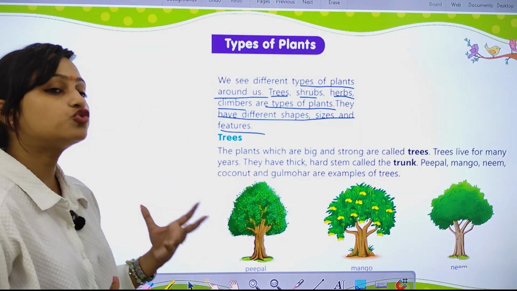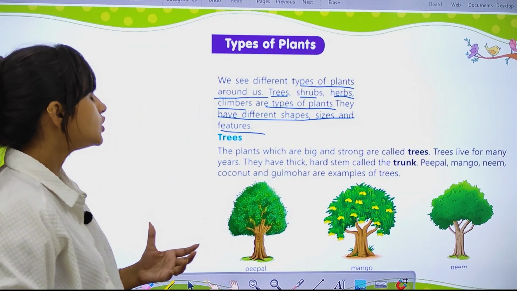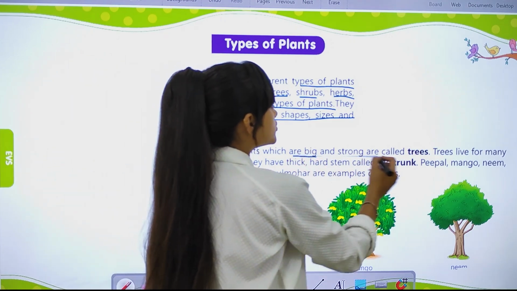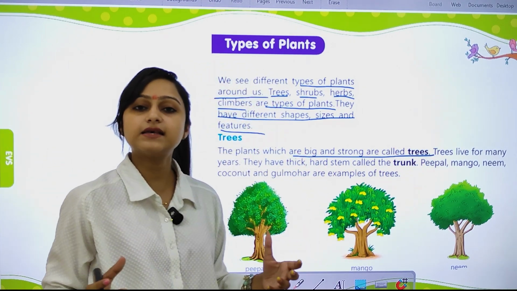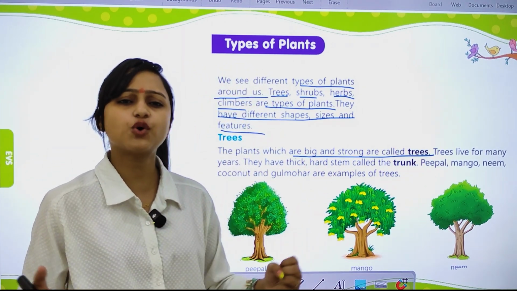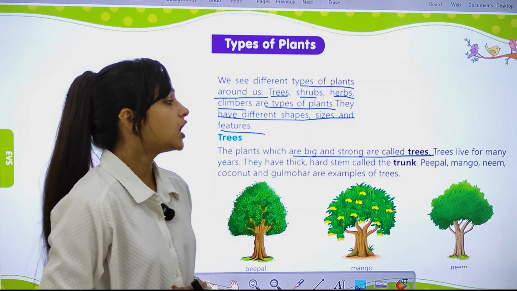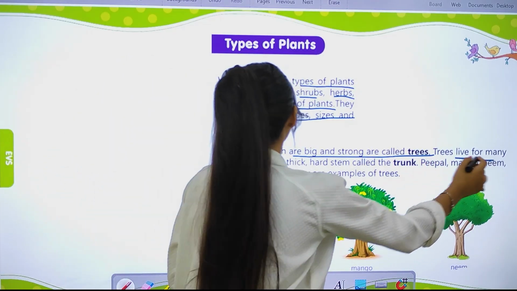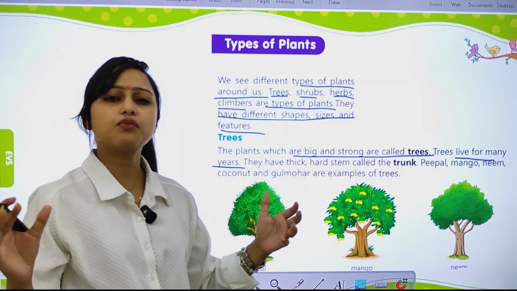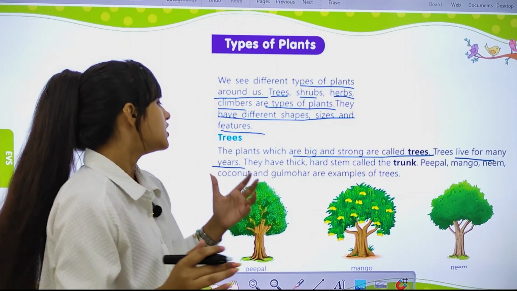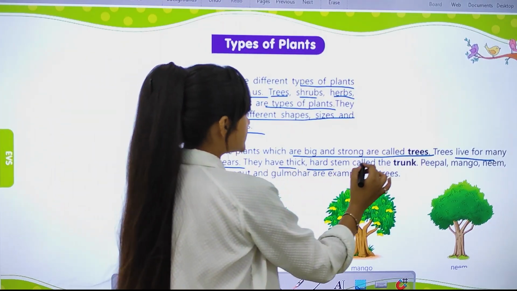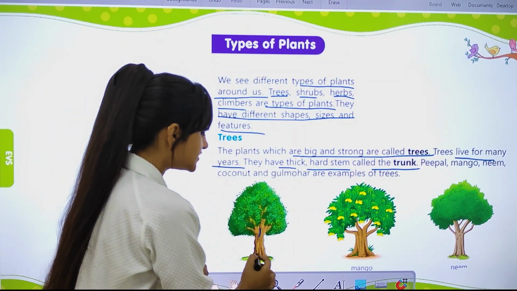Now let's talk about trees. What are trees? The plants which are big and strong are called trees. Trees live for many years. They have a thick, hard stem called the trunk. This is the trunk.